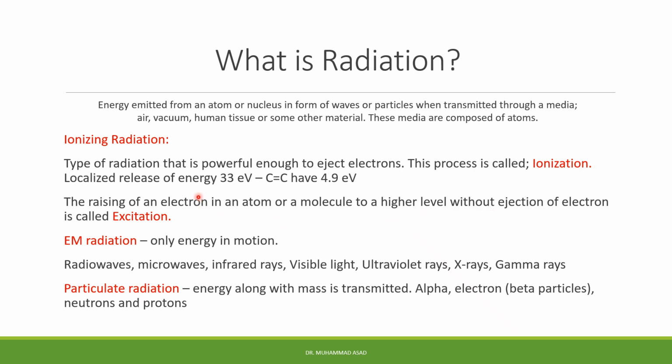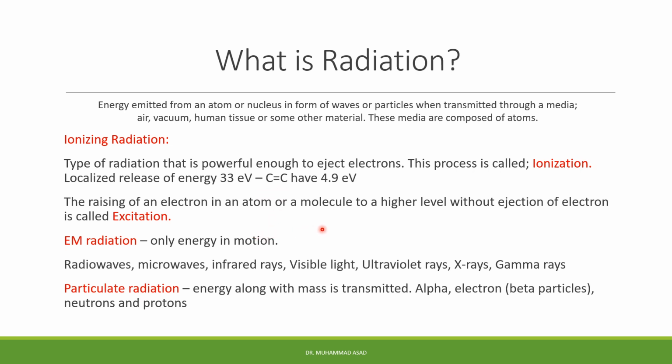When a single event of ionization occurs, it releases 33 electron volts of energy. And we all know that for a carbon bond to break, we need only 4.9 electron volts of energy, and this is approximately 6 times more energy. That is enormous energy, and that is the reason that this ionizing radiation is destructive and is beneficial, in that it will cause the cell death of cancerous cells.